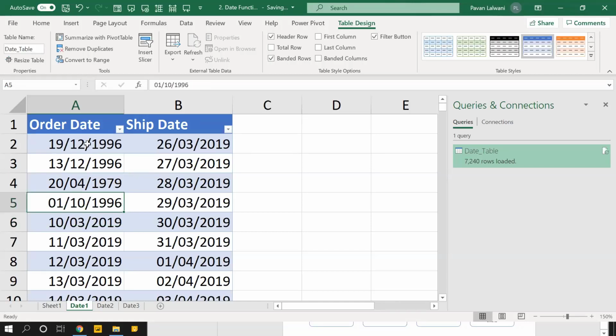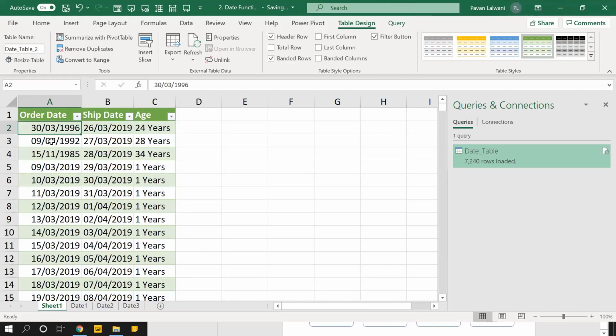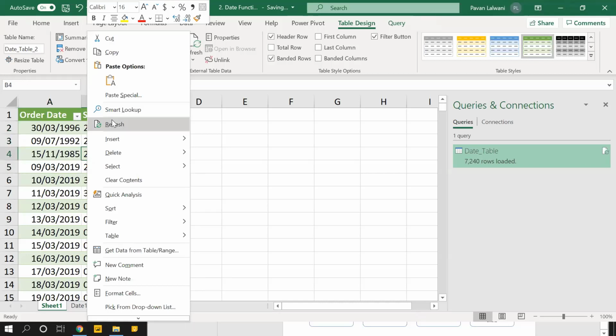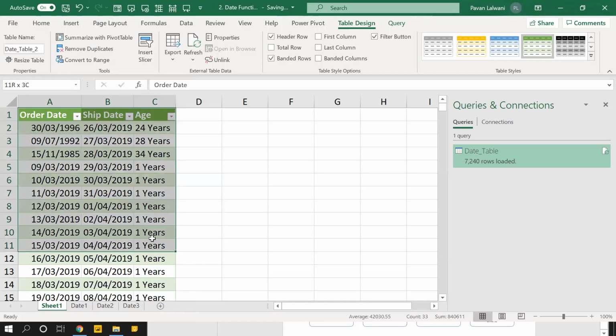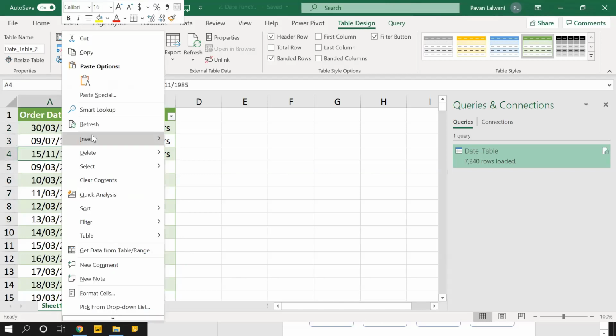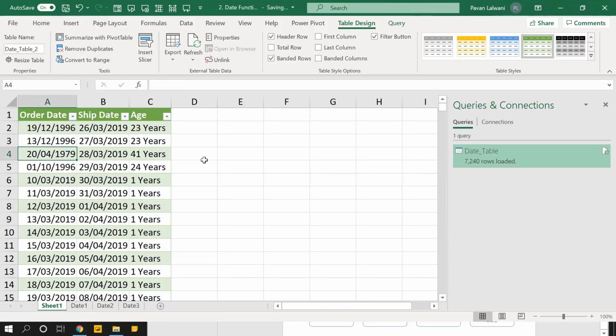Okay. So I've written your date of birth. Please see your date of birth and I'll just go to Sheet 1. And here you'll come to know your age in this column itself. Right click and I'll just click on refresh. Remember, the green color table is the output of Power Query. Green color by default. You can change the color, but by default it is green. Right click, refresh. Please check whether it is correct.